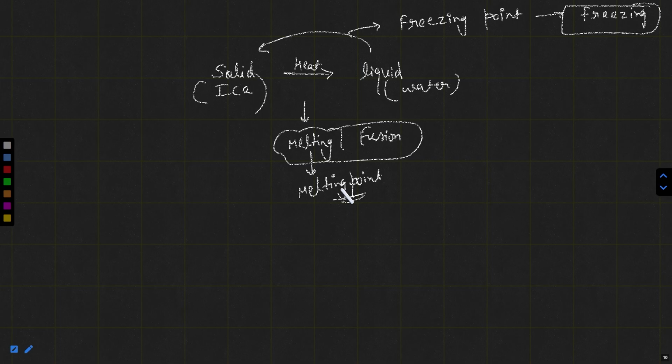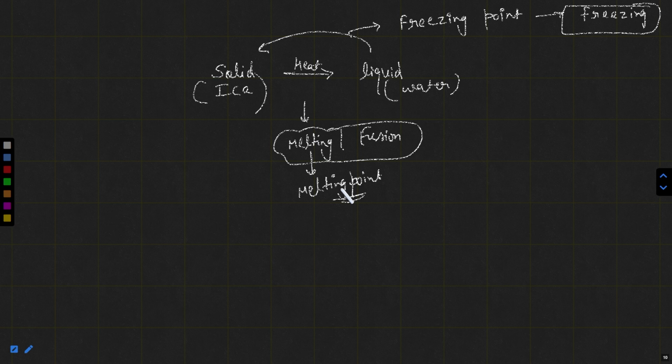We have to decrease the temperature, and then you will get solid. So liquid to solid conversion at its freezing point is called freezing. And what is the freezing point? The temperature at which the liquid converts itself into solid is called the freezing point.